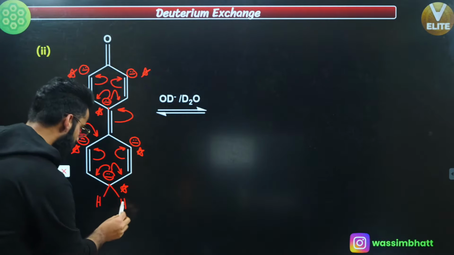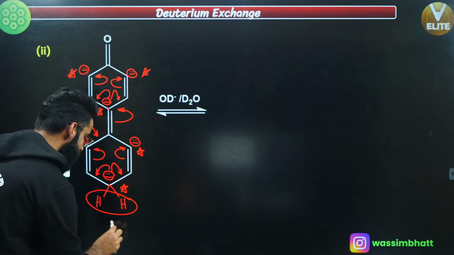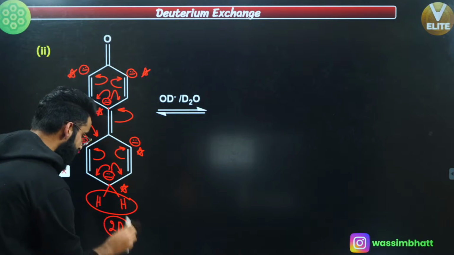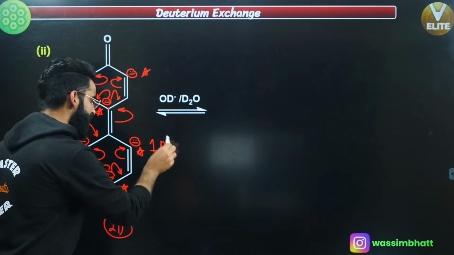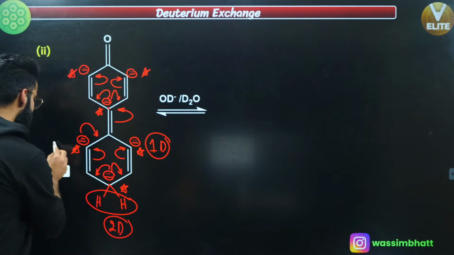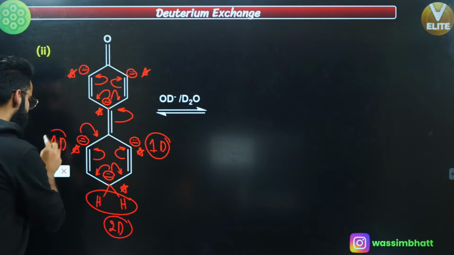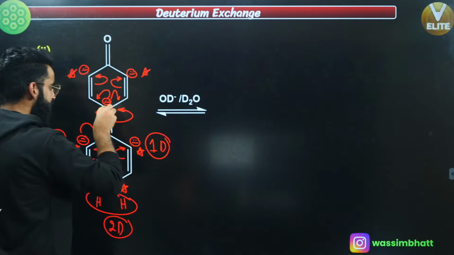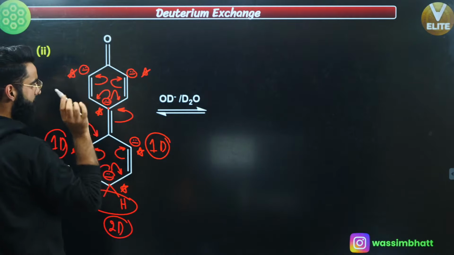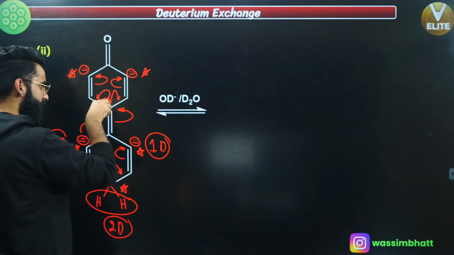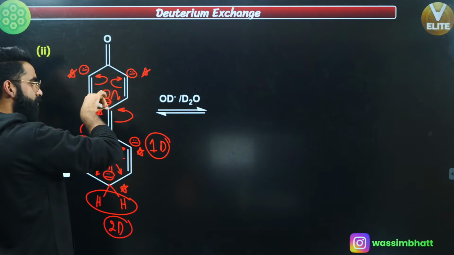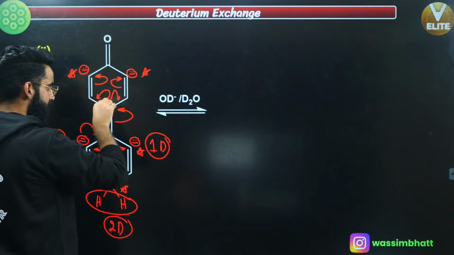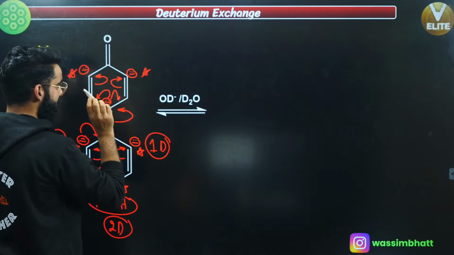Now, first of all, over here we have got two hydrogens attached. So in place of these two hydrogens, you are going to attach two deuteriums. Right here, you have got one hydrogen attached, so you'll be replacing that by one deuterium. Over here, again, one more hydrogen, you'll be replacing it by one deuterium. Right here, there is no hydrogen attached, so nothing is going to happen at this position. Anyways, it got the negative charge, but nothing is going to happen because it does not have any hydrogen attached. Its valency is completed, it's not attached with any hydrogens.